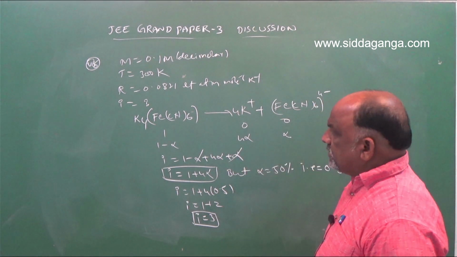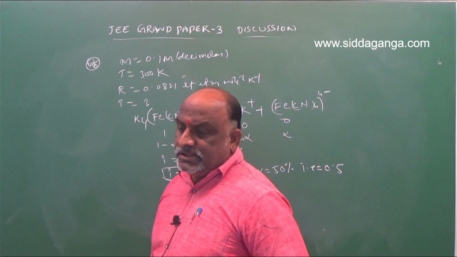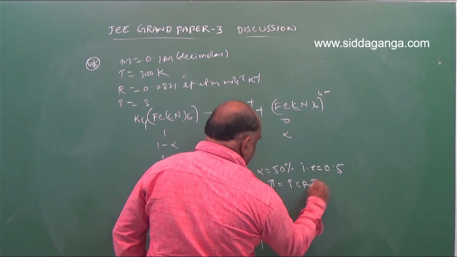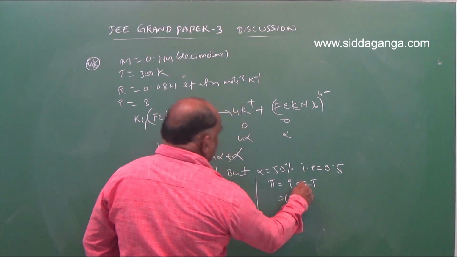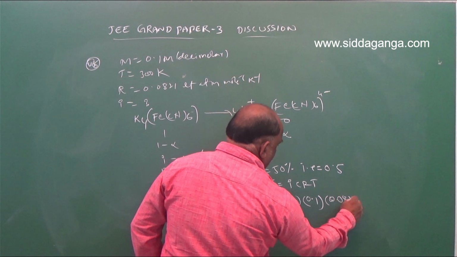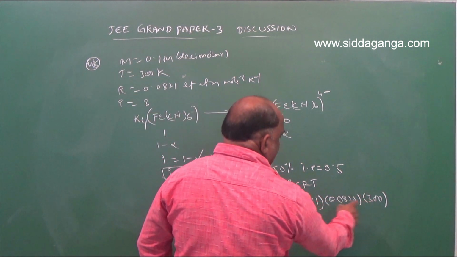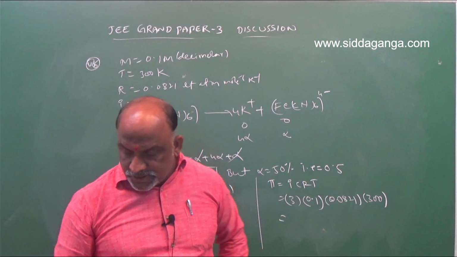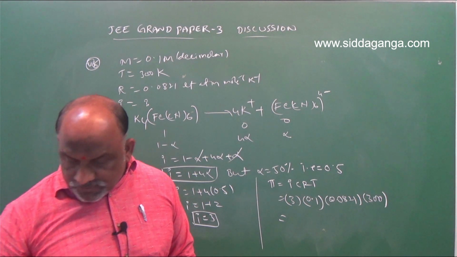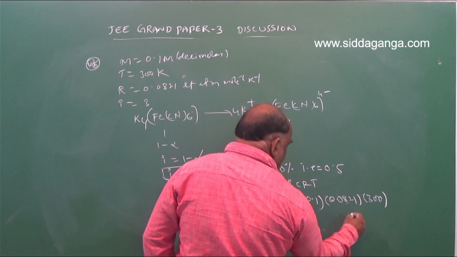Next, calculate osmotic pressure. What is the formula for osmotic pressure? Pi is equal to iCRT. i is 3, C is concentration given 0.1, R was given 0.0821, and T was given 300. So 3 into 3 is 9, 9 into 8 is 72. 72 means 7.2. So the answer is 7.4. 3 threes are 9, 9 ones are 9, 9 twos are 18.